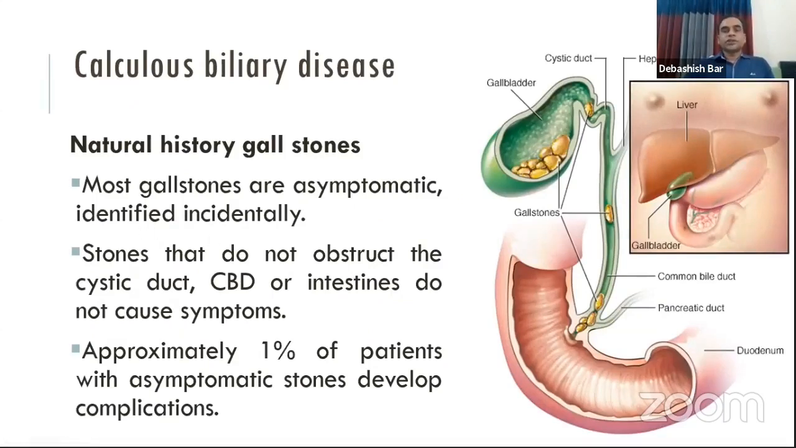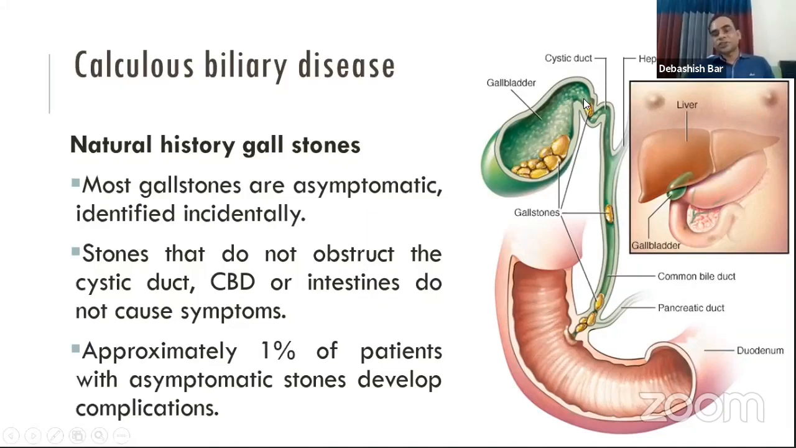If we go to the natural history of gallstones, we can find that most gallstones are asymptomatic, and most gallstones are found incidentally when patients undergo imaging for any other cause of abdominal pathology, that is any other cause of abdominal pain. It may stay in the gallbladder asymptomatically.